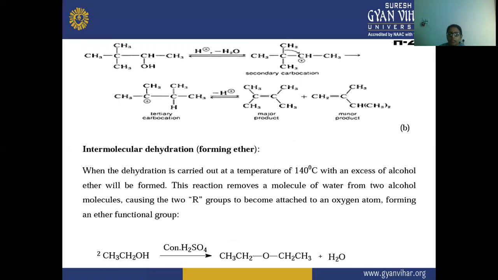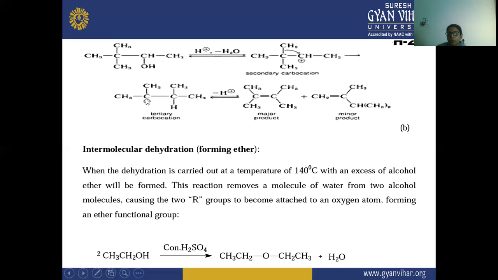Next, this is the reaction that is given. In this there is a water removal. From here the water is removed, and after that this is your secondary carbocation. So this is your tertiary carbocation, and tertiary carbocations are more stable. That is why this CH3 shifted to this; there is an alkyl shift occurring here. So this becomes the most stable tertiary carbocation, leading to the most stable alkene.